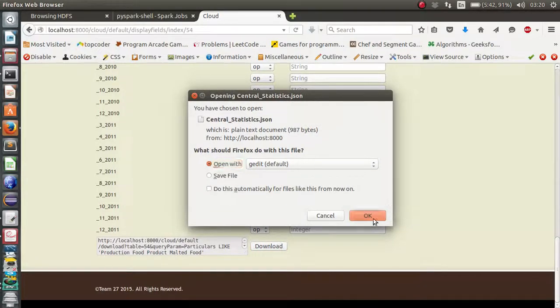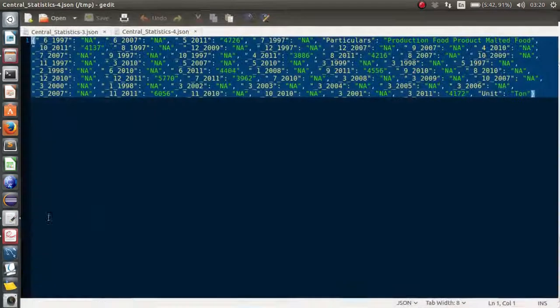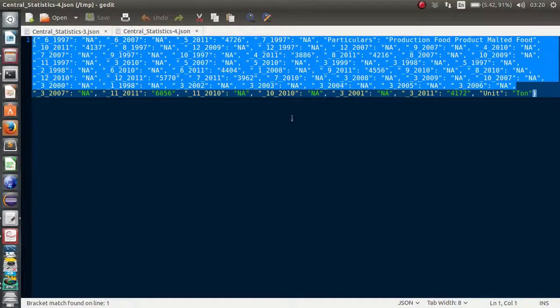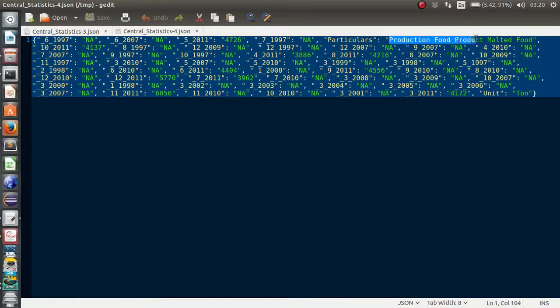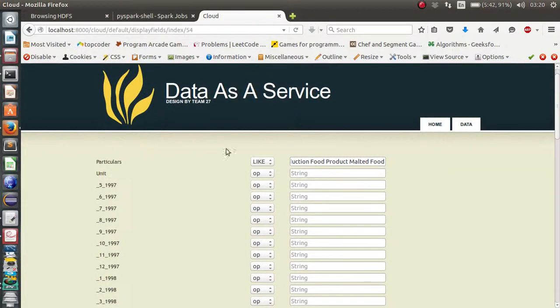So here it is, it is downloaded, and we can see this. Here we get one row which contains production, food product, malted food. So we are able to download the data set using filtered queries as well as the complete data.